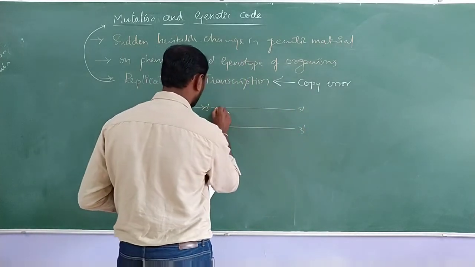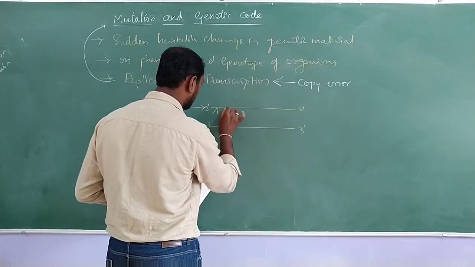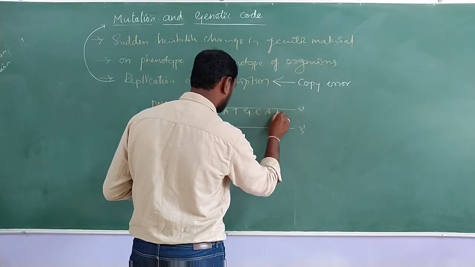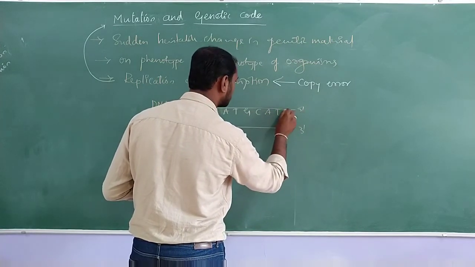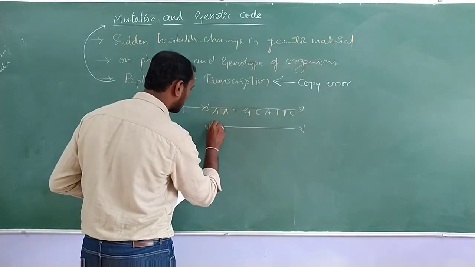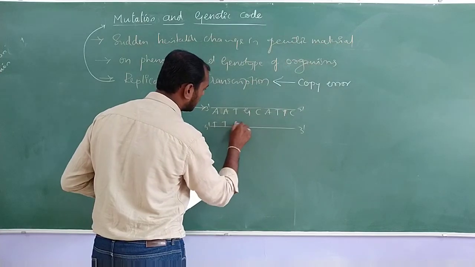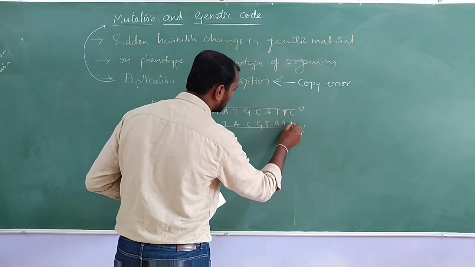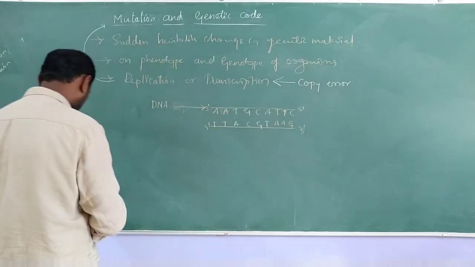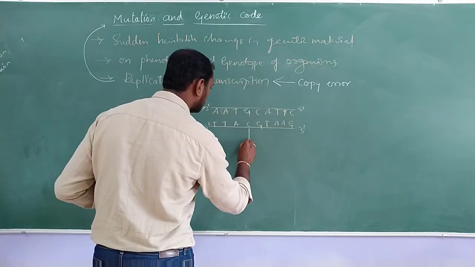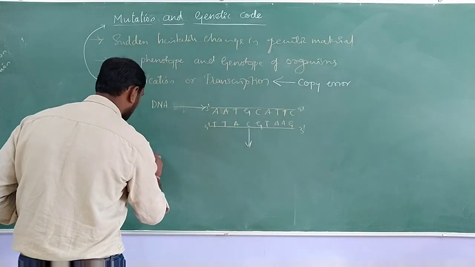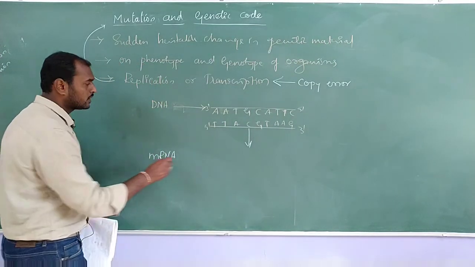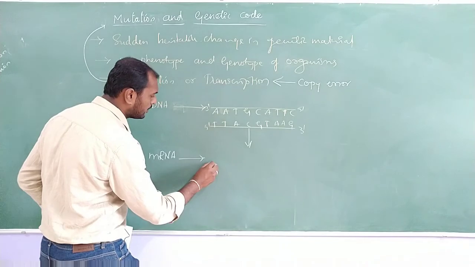So it is having certain code, that is A T G C A T T C. Okay, so ಈ ಕಡೆ ಇನ್ನೊಂದು ಅಪೋಸಿಟ್ ಏನಿರ್ತದೆ? T T A C G T A A G. Okay, so ಇದೆ ಅಂತ ತಿಳ್ಕೊಳ್ಳಿ. This one is going to code for mRNA. Okay, ಇದೇನು ಮಾಡ್ತದೆ ಇವಾಗ? It is going to produce the mRNA.